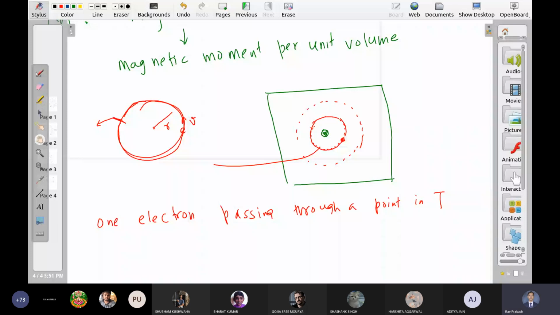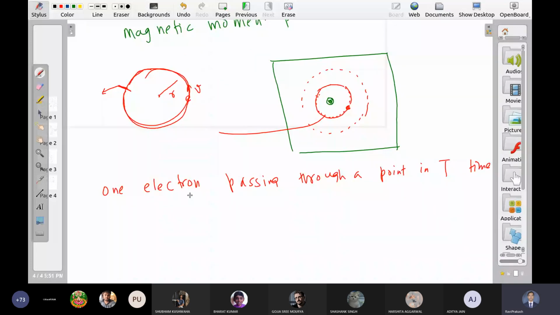So how much is the current? Current कितना होगा? T टाइम में एक इलेक्ट्रॉन पास हो रहा है. I is equal to total charge passed, which is e, in how much time? T. e is as it is. We can calculate T now. The speed is v and the distance that is traveled is 2 pi r. So 2 pi r distance with v speed, this is the time taken by the electron. So I is e upon 2 pi r by v, which is ev upon 2 pi r. So this much is the current in this loop.